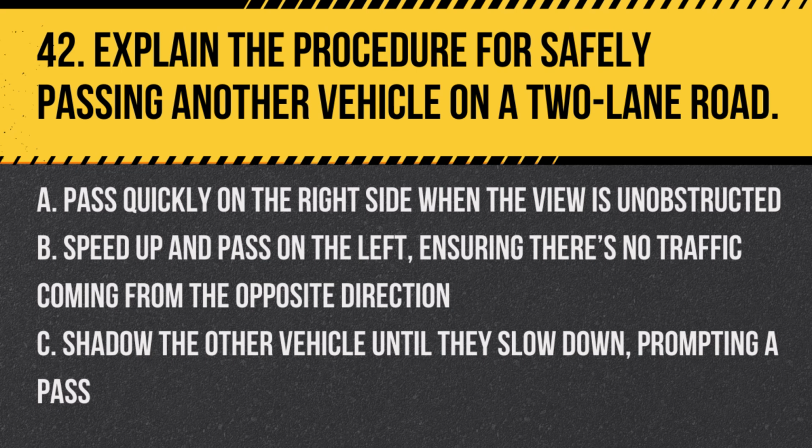Question 42. Explain the procedure for safely passing another vehicle on a two-lane road. A. Pass quickly on the right side when the view is unobstructed. B. Speed up and pass on the left, ensuring there's no traffic coming from the opposite direction. C. Shadow the other vehicle until they slow down, prompting a pass. Answer: B. Speed up and pass on the left, ensuring there's no traffic coming from the opposite direction. Drivers must ascertain they have enough time and space for a pass, and it's crucial to verify safety.